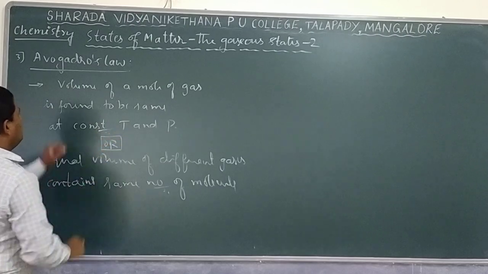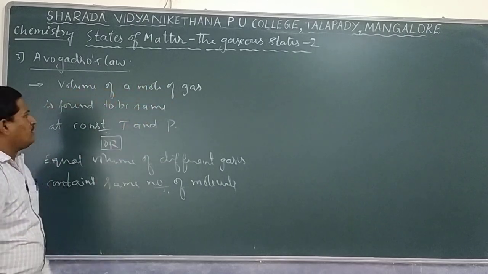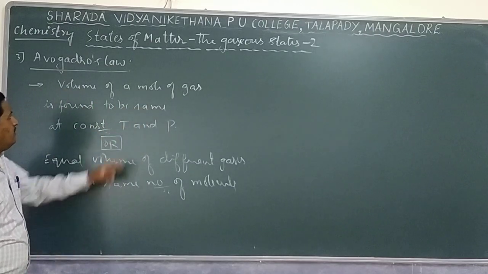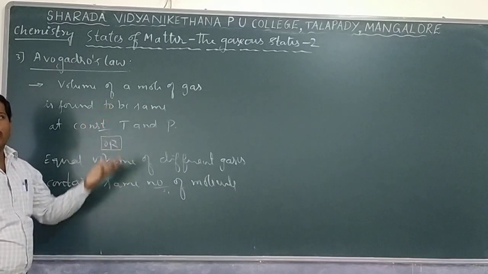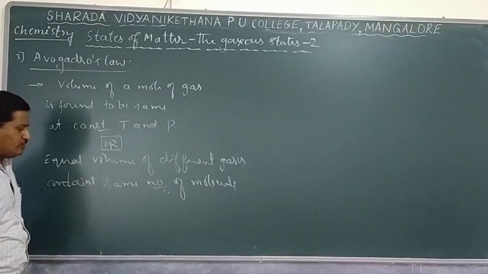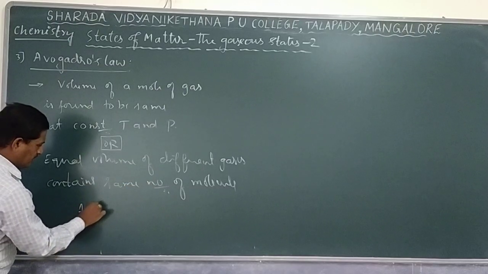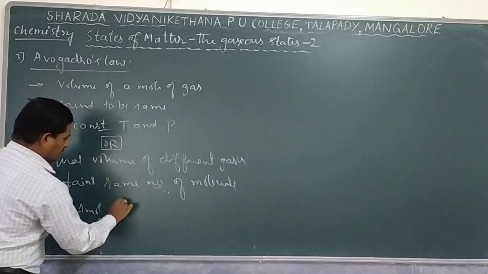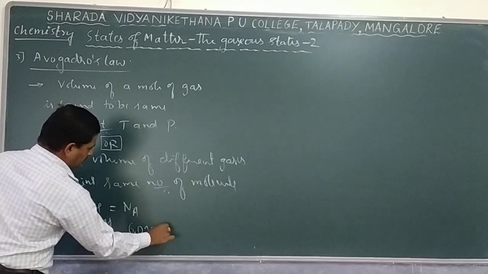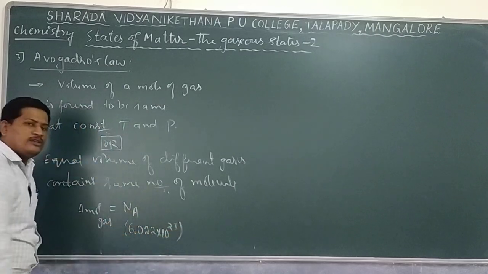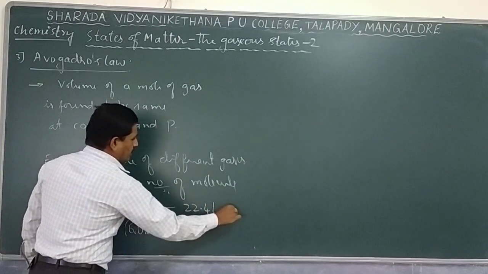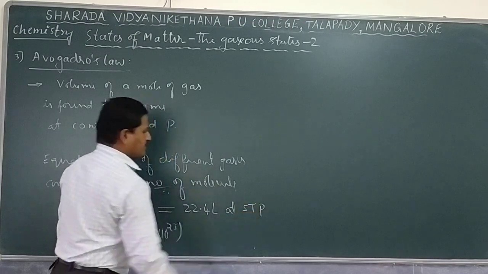The first one: the volume of a mole of a gas is found to be the same at constant temperature and pressure, and in that 1 mole you know there is Avogadro's number. Equal volumes of different gases contain the same number of molecules. So 1 mole of a gas contains Avogadro's number of gas molecules. What is that Avogadro's number? 6.022 into 10 to the power of 23 gas molecules are there, and they occupy a volume of 22.4 liter at constant temperature and pressure, at STP.